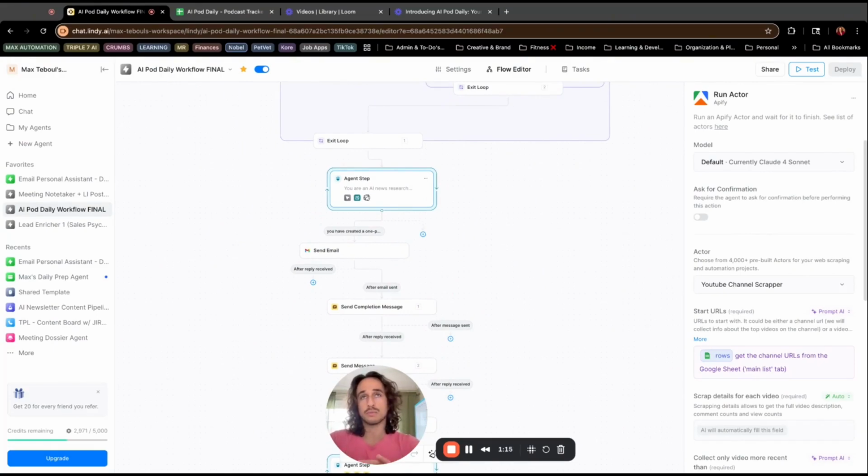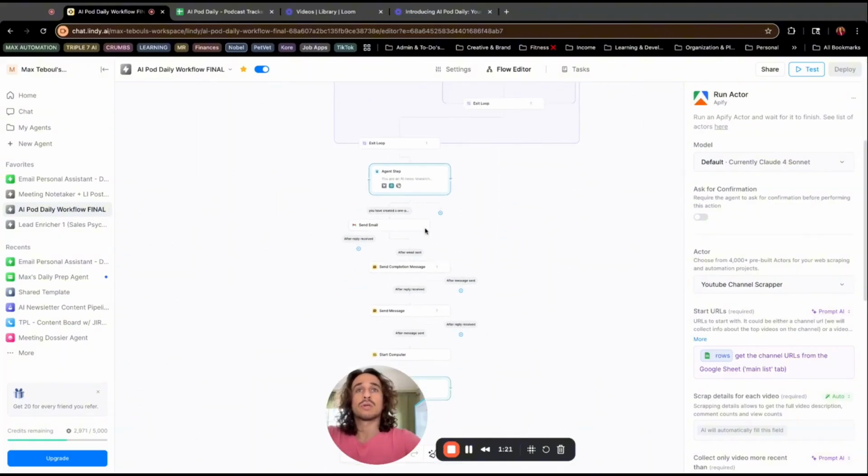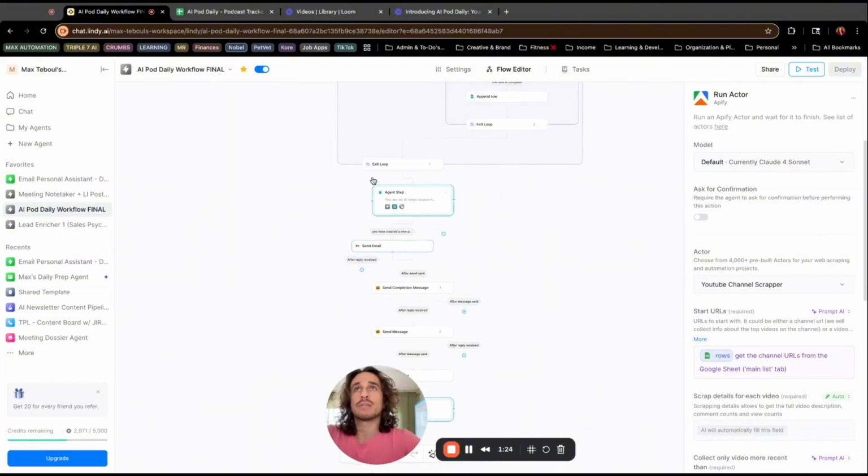And so after it exits the loop, we've got another agent step, which is essentially a news researcher. It's going to scour the web for any other AI-related news. This is our AI news roundup. And it's going to send an email. And that's the newsletter portion. I'll show you what it looks like in just a second.